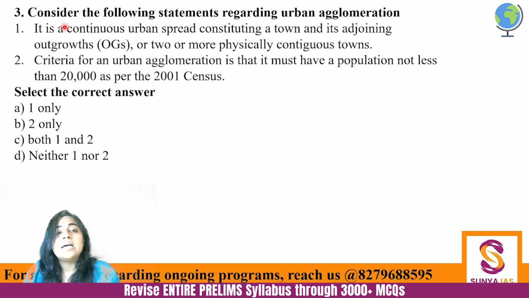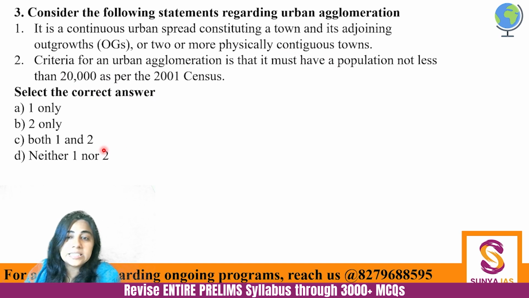Next. Consider the following statements regarding urban agglomeration. It is a continuous urban spread constituting a town and its adjoining outgrowths, or two or more physically contiguous towns. Criteria for an urban agglomeration is that it must have not less than 20,000 people as per the 2001 census.